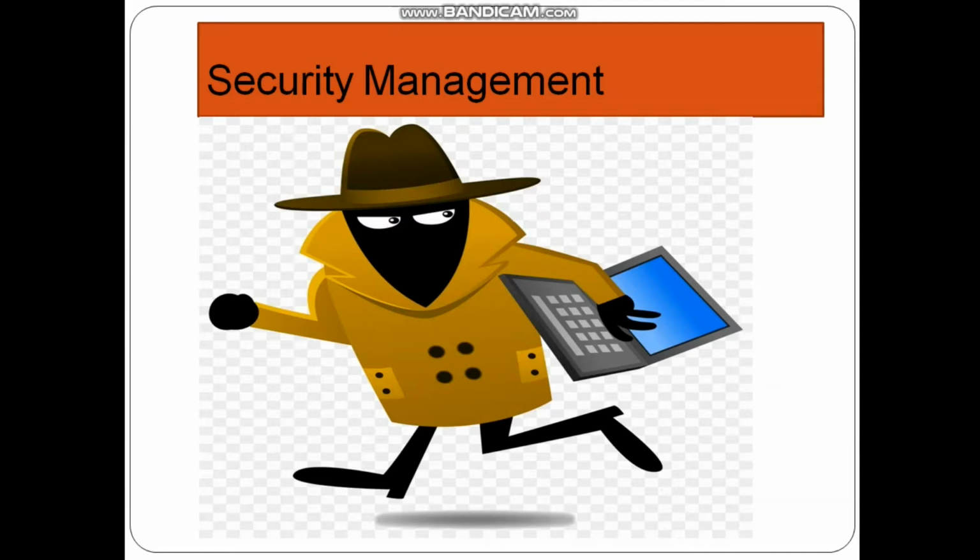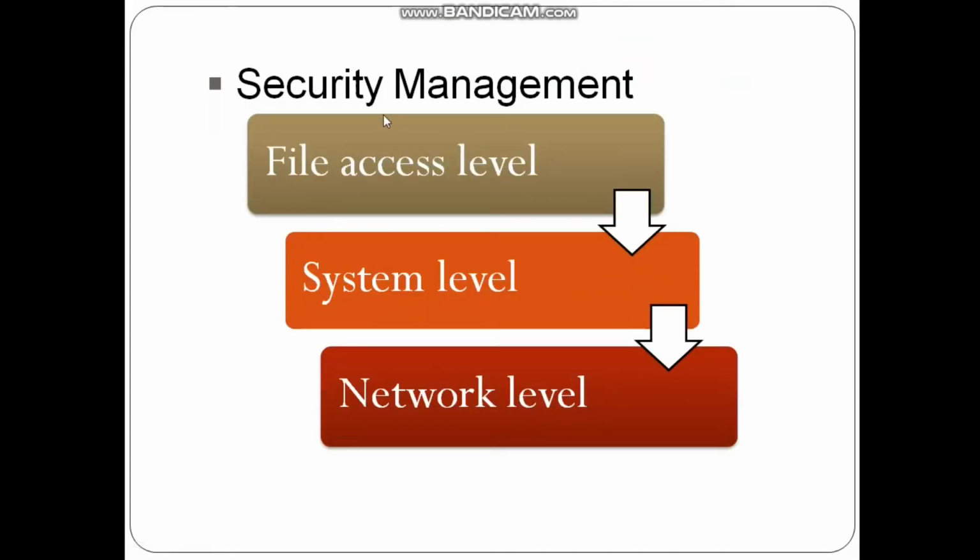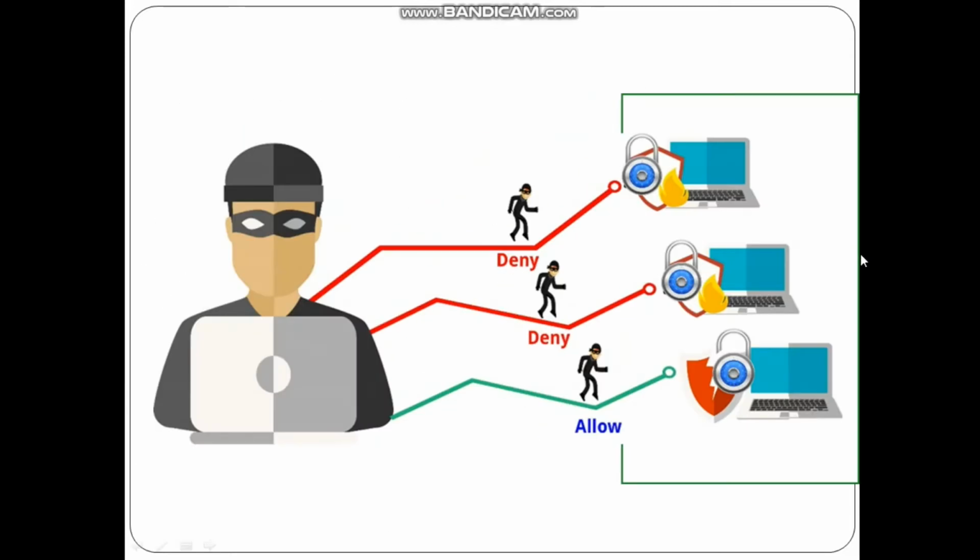Security management. The major challenge in the computer and software industry is to protect users' legitimate data from hackers. The operating system provides three levels of security to the user end. They are file access level, system level, and network level. In order to access files created by other people, you should have access permission. Permissions can be granted either by the creator of the file or by the administrator of the system.